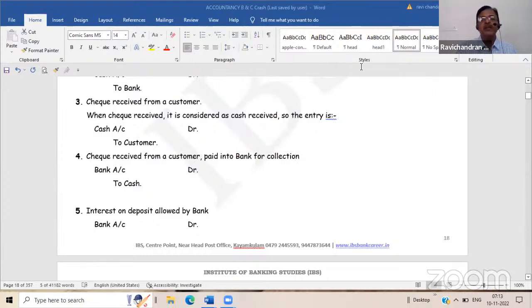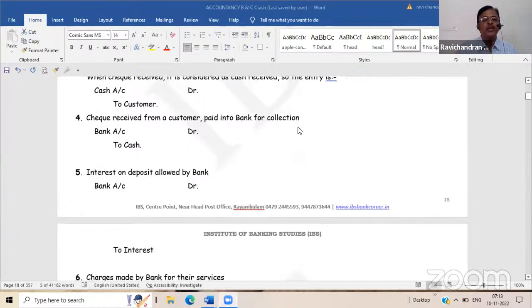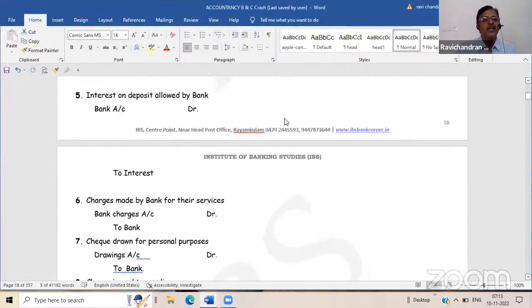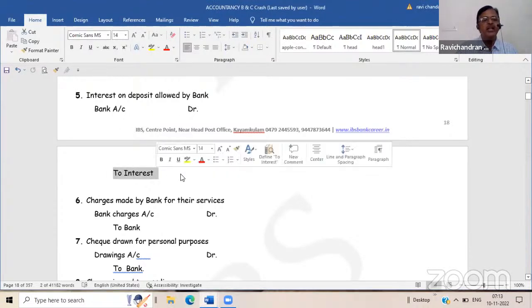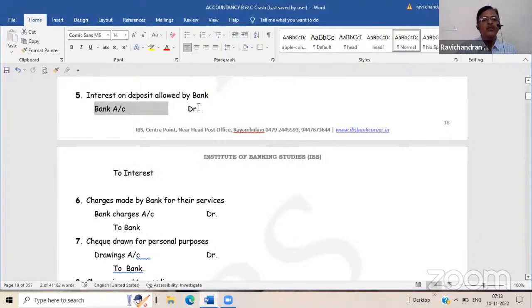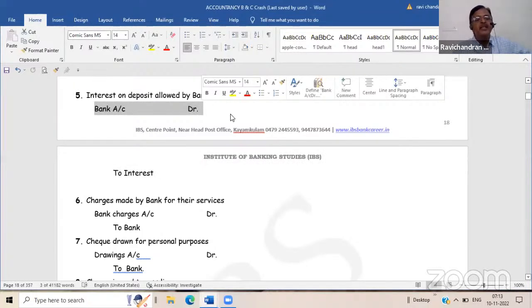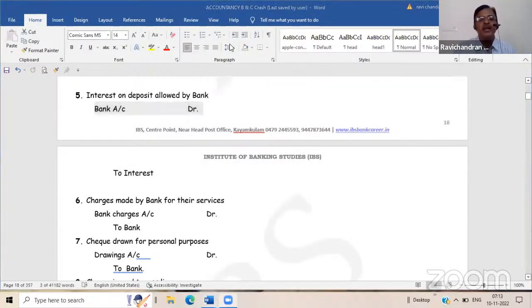Similarly, check received from a customer paid into the bank for collection. Bank account debit to cash, that is a normal entry only. Interest on deposit allowed by the bank. Bank account debit to interest, because interest here is an income. So credit all incomes and gains. And the bank account, of course, our asset is going up. Increase in asset, we have to debit bank account.